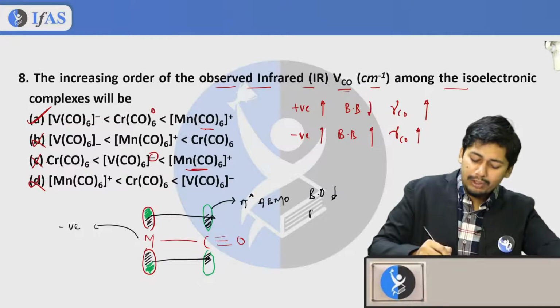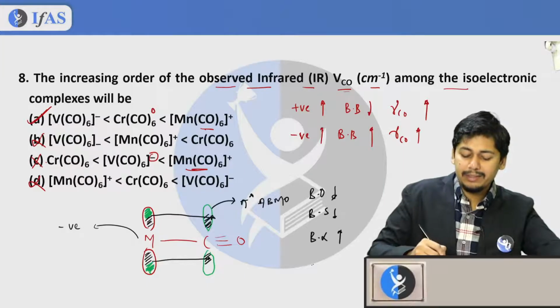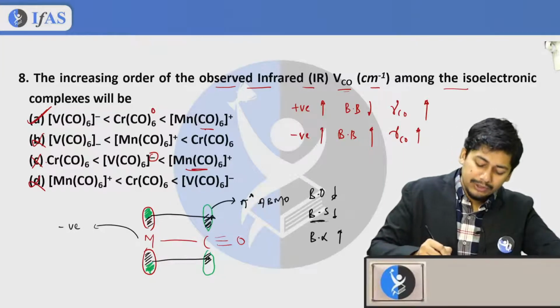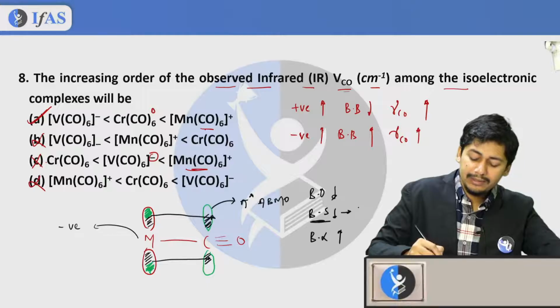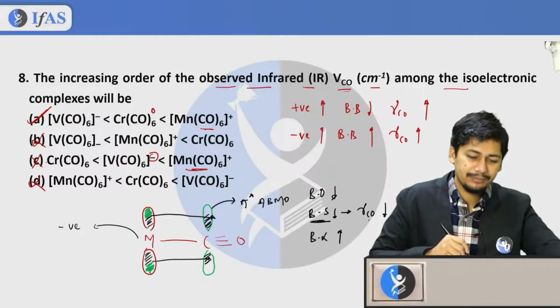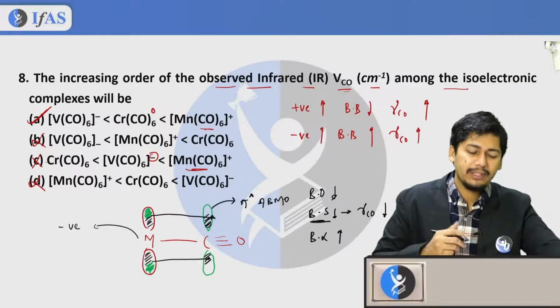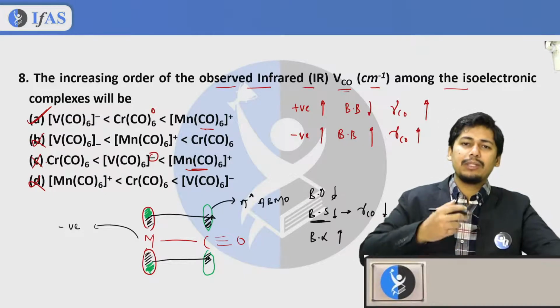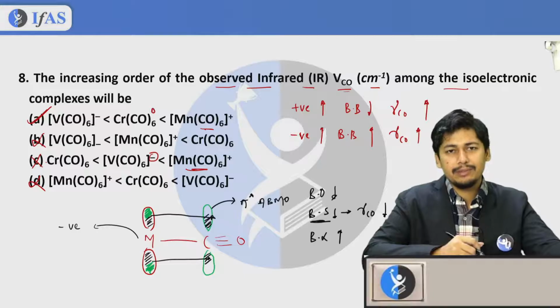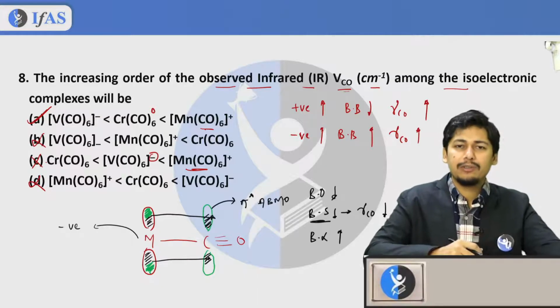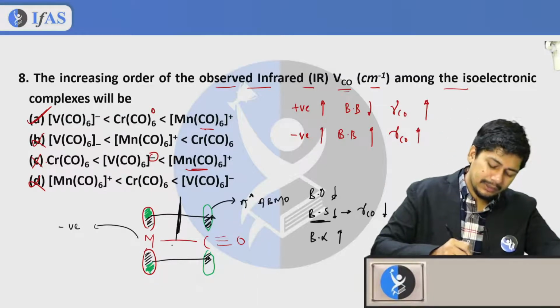Bond strength decreases, bond length increases, and if bond strength decreases, the carbonyl stretching frequency also decreases. So negative charge accumulation leads to a lesser stretching frequency, whereas positive charge present on the metal leads to lesser back bonding.